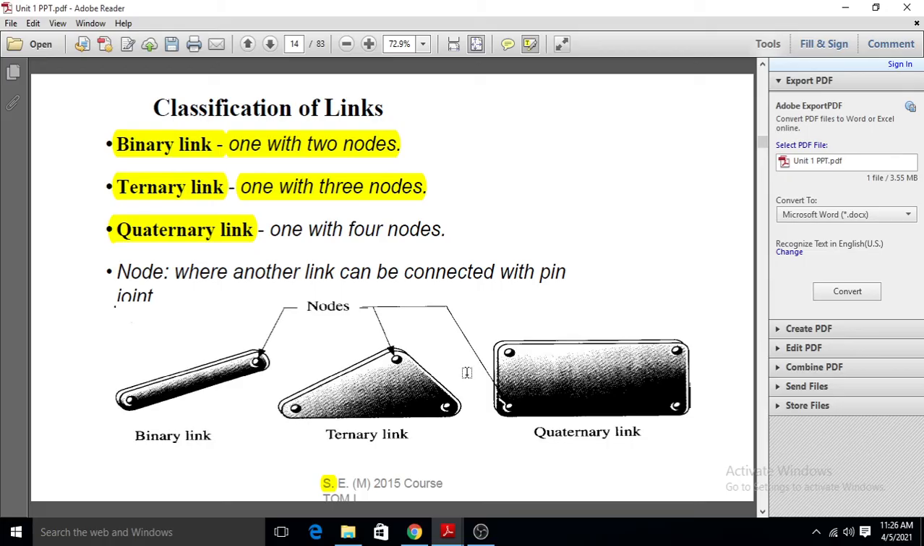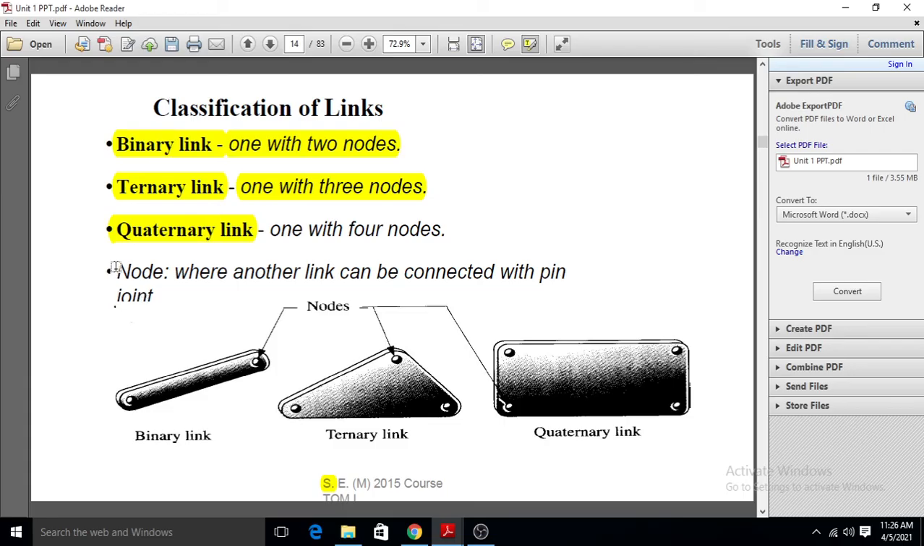All these three links have one similarity, that it is a single body. Means it is not two different bodies or two different links. It is a single body, but it can connect to other links. Binary link can connect other two links, ternary link can connect other three links, and quaternary link can connect other four links. According to the number of nodes, these are classified into three types: binary link, ternary link and quaternary link.